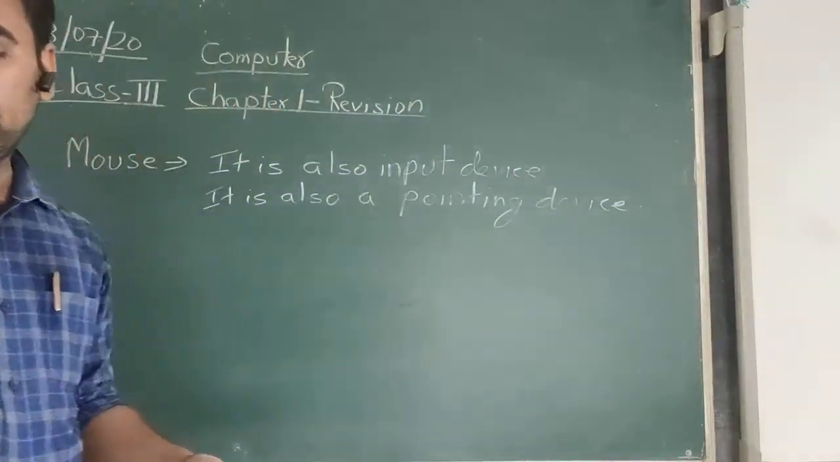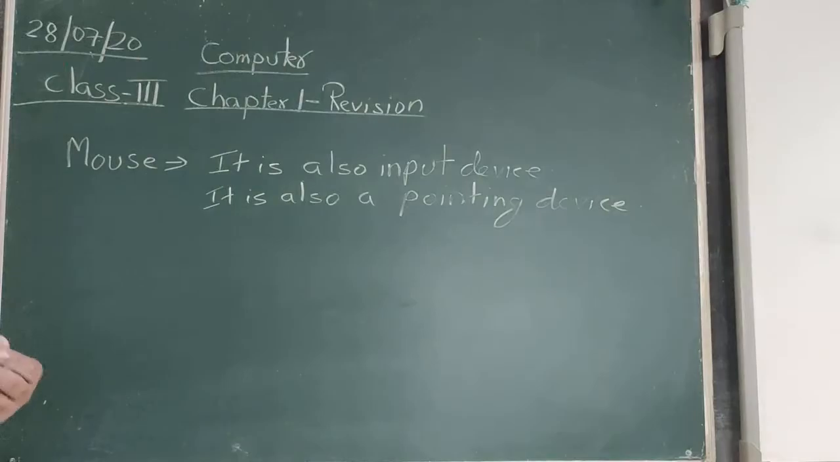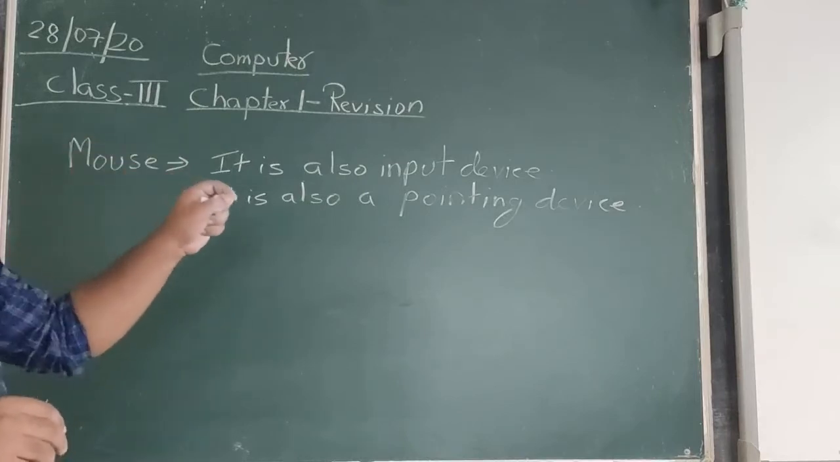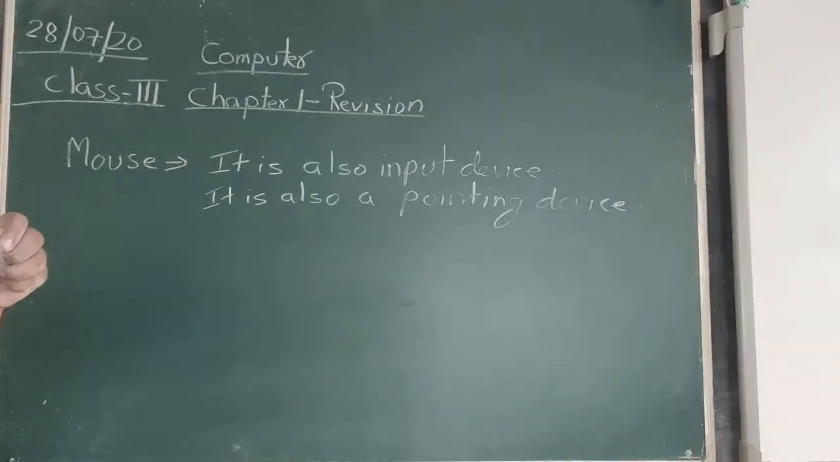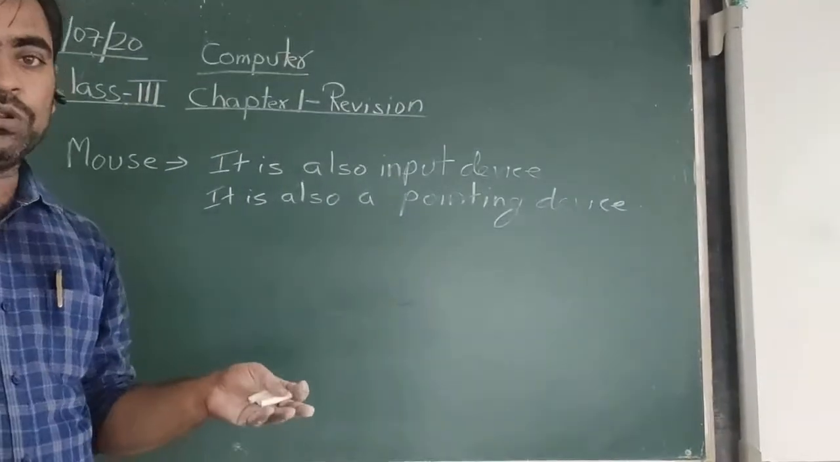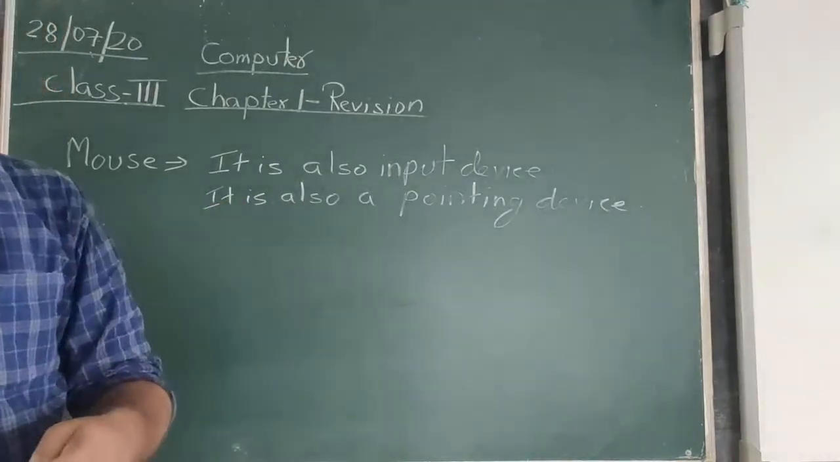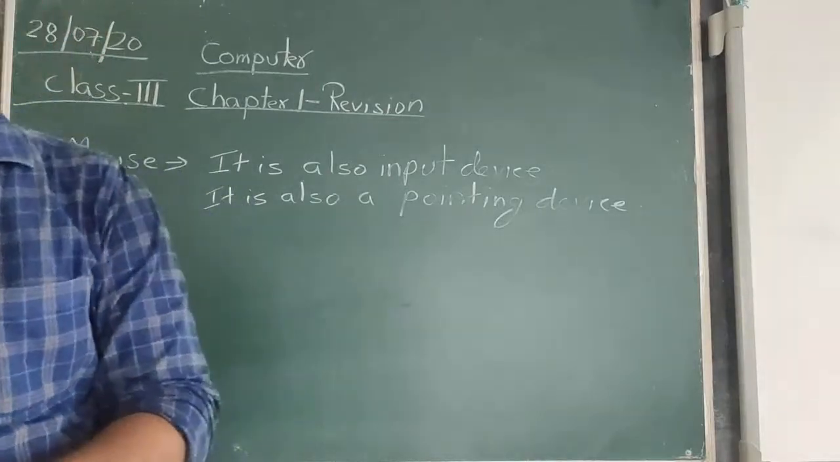So it is used to draw pictures, and to select objects and text on the computer. Okay, it is used to point out anything on the screen, or if you want to select anything on the screen, you can. It can be used in drawing also.